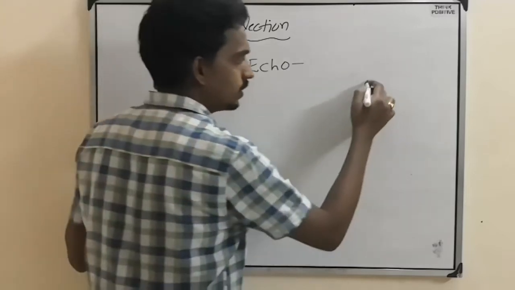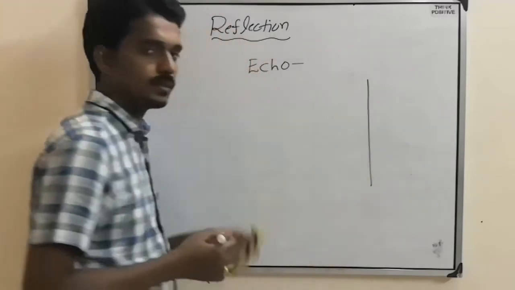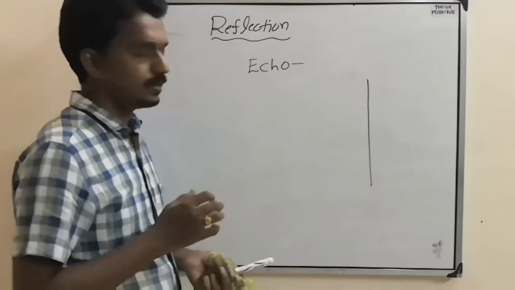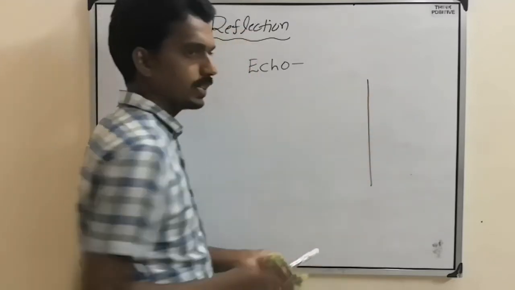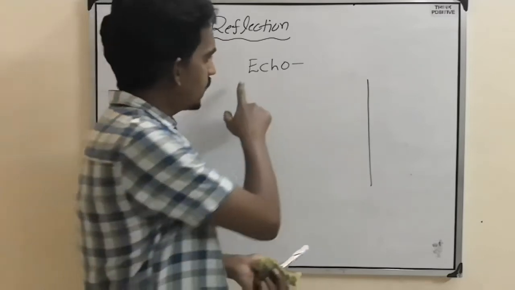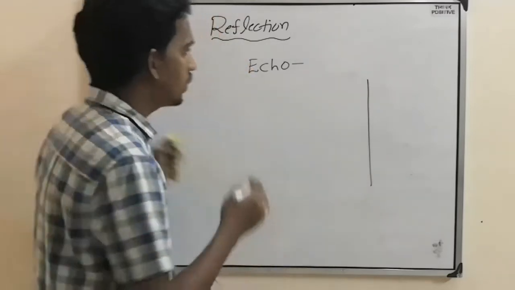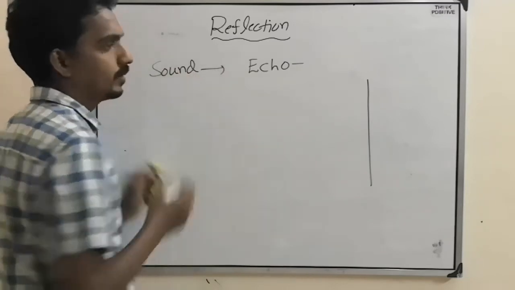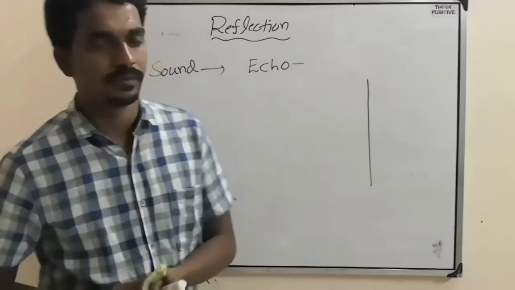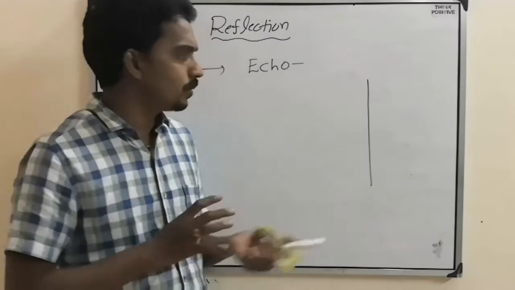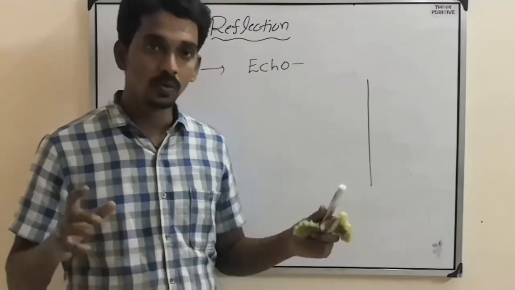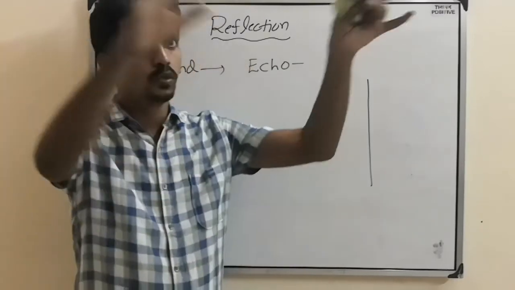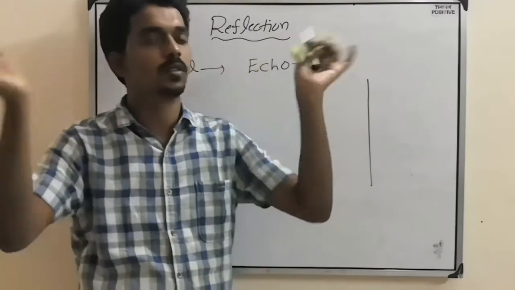If there is a surface which can reflect the wave, we call it a reflecting surface. But when it comes to echo, it is not about any wave, it is about the sound wave. Now what we have to understand here is, suppose you go to a hill station, where many hills and mountains surround you.